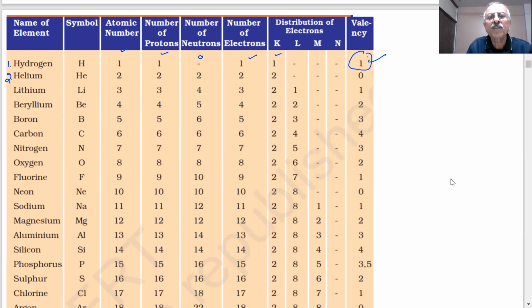And number of electrons? 2. Electron distribution? 2 in K shell. Valency? 0. I told you already. Very good. Number 3. Lithium.